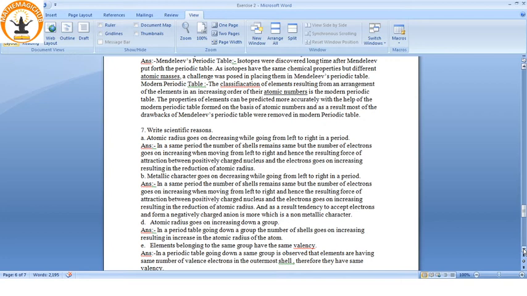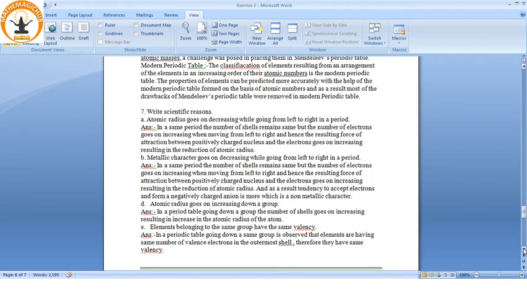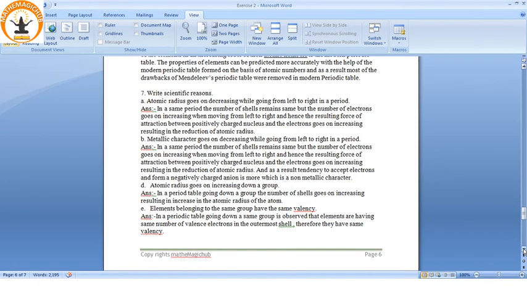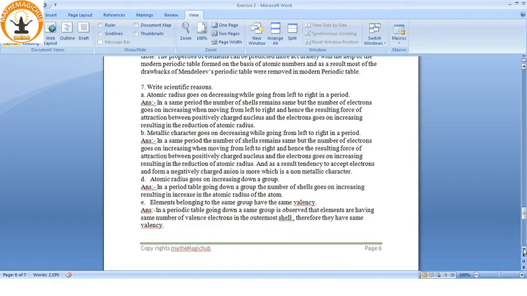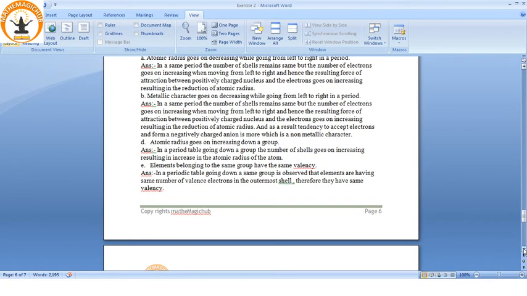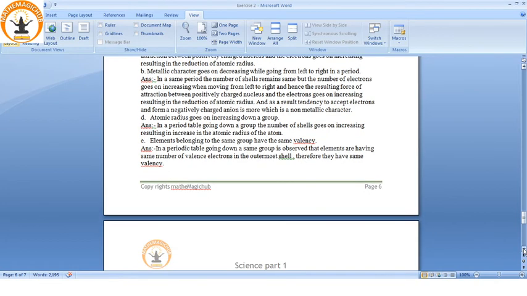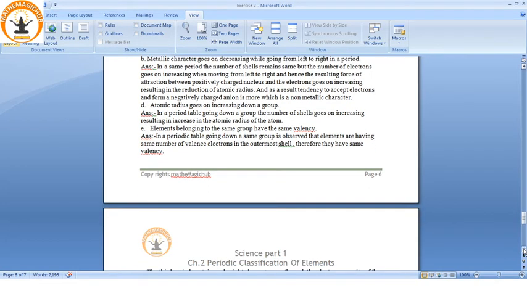Again, atomic radius goes on increasing down a group. See, in the periodic table, down a group the number of shells goes on increasing, resulting in an increase in the atomic radius of the atom. So that's a very simple reason: because the number of shells increases, the radius also increases.